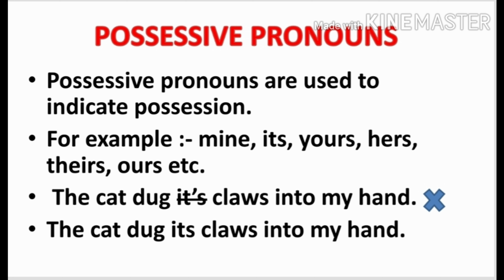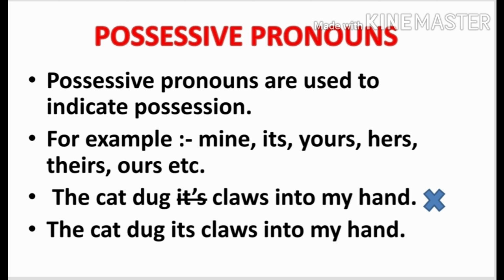Possessive pronouns are used to indicate possession. They show ownership. Okay, they show possession. Examples, mine, its, yours, hers, theirs, ours, etc. Let me tell you some sentences. This book is mine. So here the word mine is a possessive pronoun. Let's take another example. I don't like my shoes. I like hers. So here the word hers is a possessive pronoun.